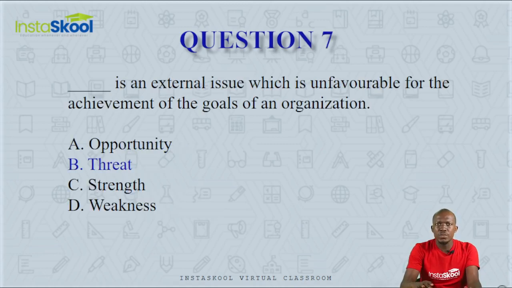Question number 7. Dash is an external issue which is unfavorable for the achievement of the goals of an organization. Issues that are favorable for the achievement of organizational goals are strengths and opportunities. The strengths are internal, the opportunities are external. The issues that are unfavorable to the achievement of an organizational goal are weaknesses and threats. The weaknesses are internal while threats are external. So the answer here is B, threats.